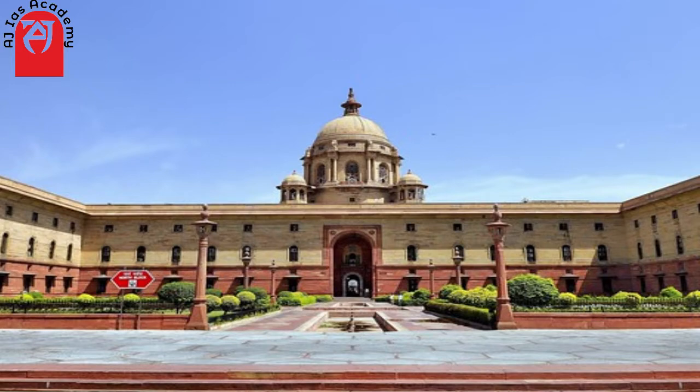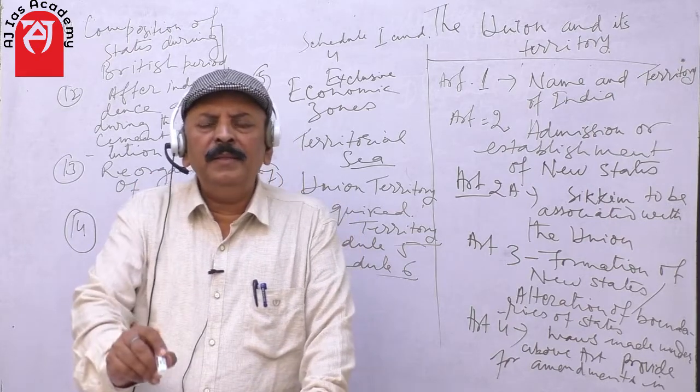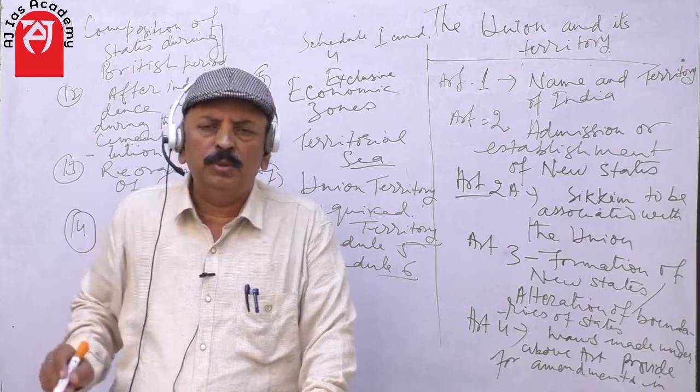Number two, the union government has not been made out of any agreement between the units and the central government. That's why the word federation has not been included in our constitution.